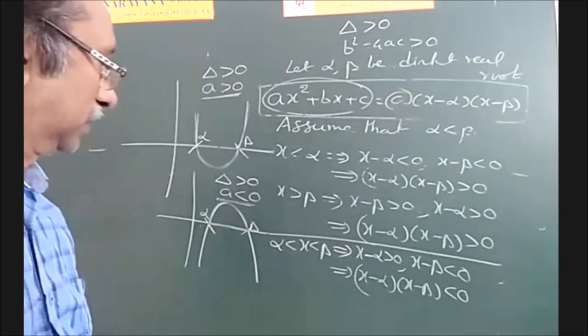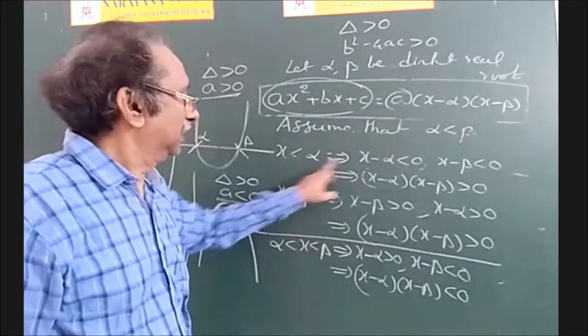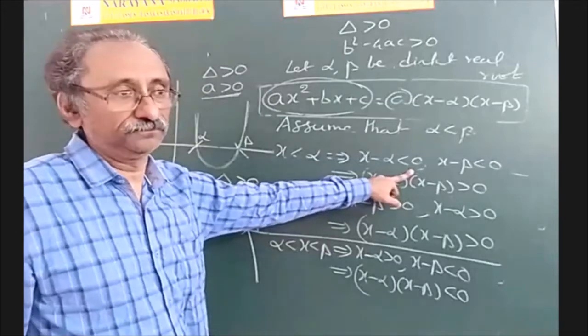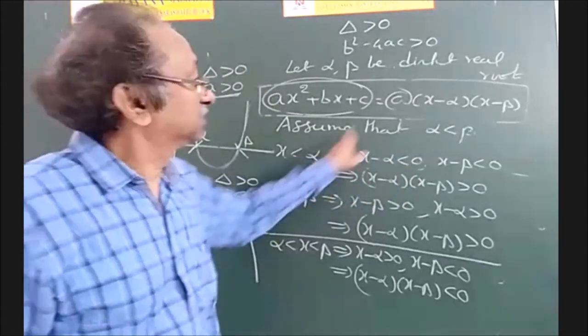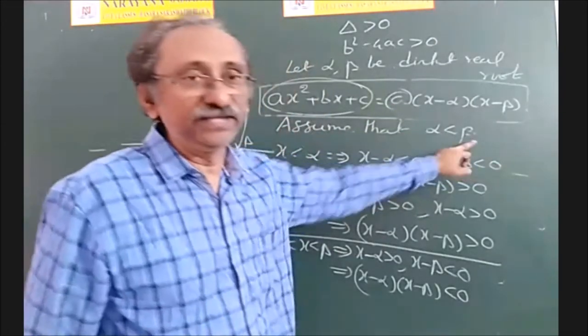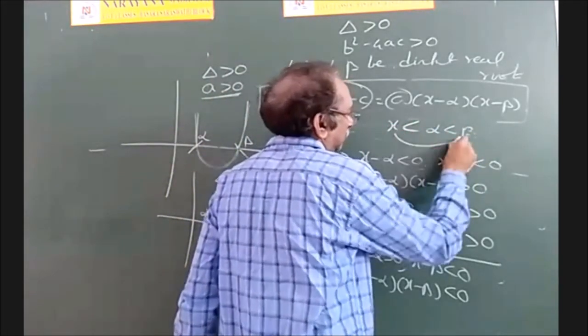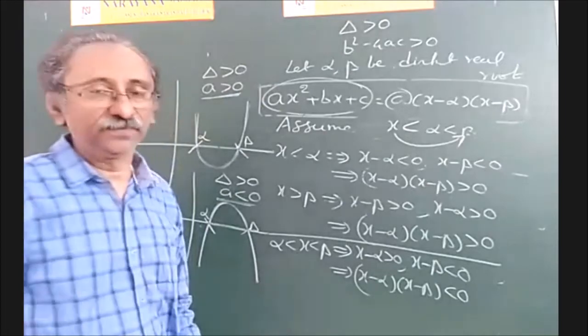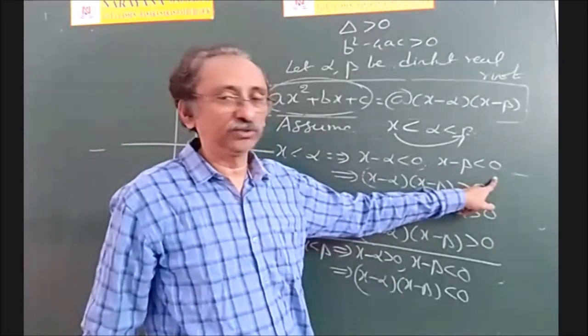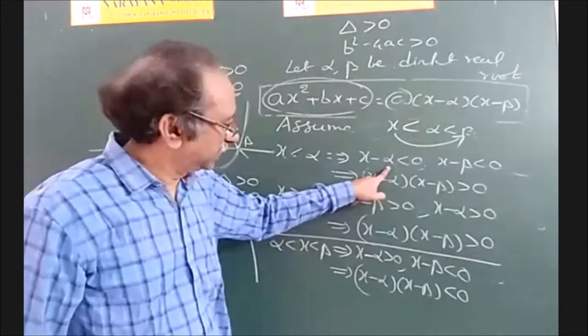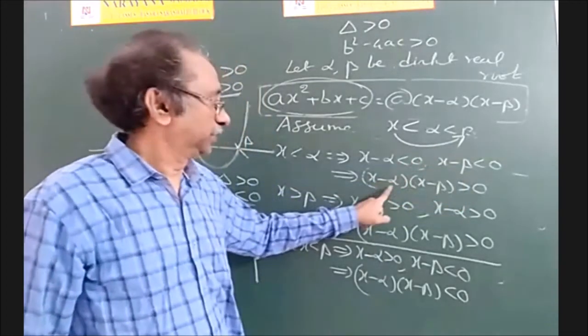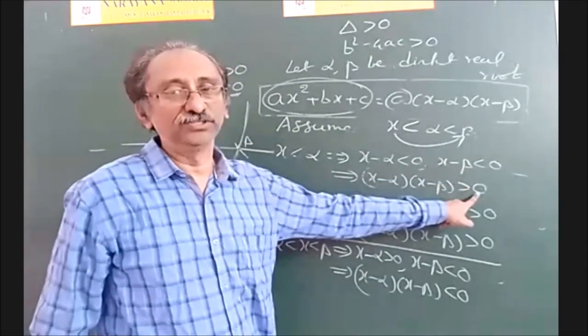Okay. X less than alpha means x minus alpha is negative. Since alpha is less than beta, x less than alpha means x is less than beta also. Therefore x minus beta is also negative. So this is negative, this is negative, and negative into negative becomes positive.